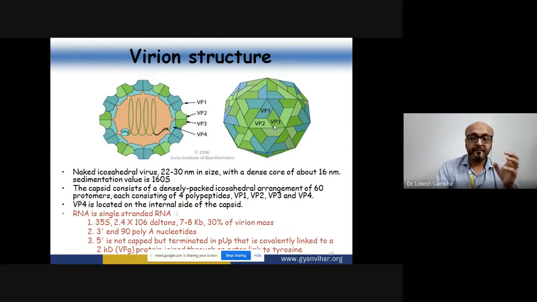Now, in terms of the complete arrangement, you can see a pentamer. It is not actually a pentamer, but the representation is made up of 5 different capsomeres, and a total of 12 pentamers cover this virus. So 12 multiplied by 5 gives you 60. So this is how the arrangement is.